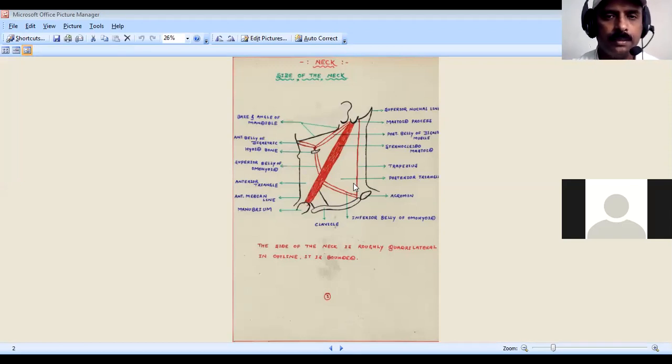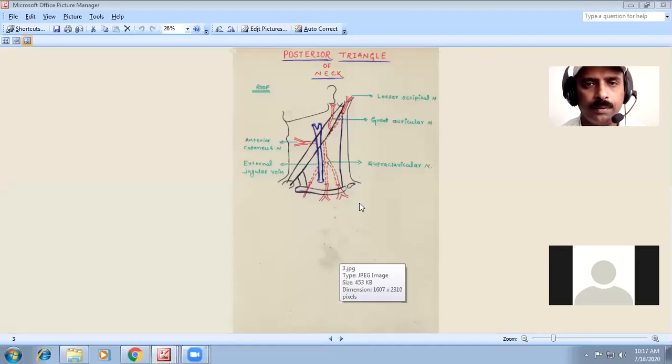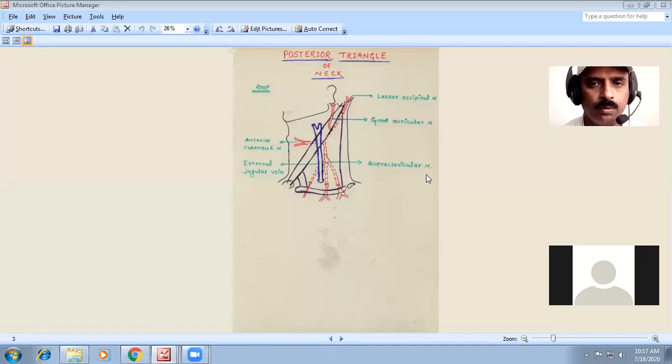The next diagram shows what you have to remember about the subtriangles and all. Then next, what are the roof and floor structures of the posterior triangle. The roof is formed by the lesser occipital nerve, greater auricular nerve and supraclavicular nerve. Then we have the external jugular vein.